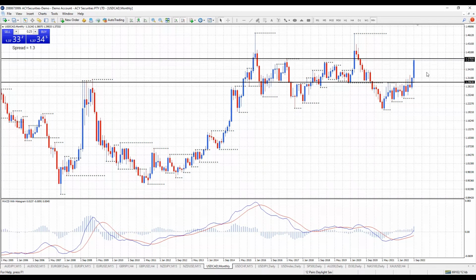Alright traders, on the dollar CAD monthly chart, now we're moving up to a very significant level of resistance. We tested it yesterday. Resistance is here at 137.92, support down here now at 129.63. Very much overextended. Yes, the trend is clearly up on the monthly, but is this a significant level that the market could hold at?